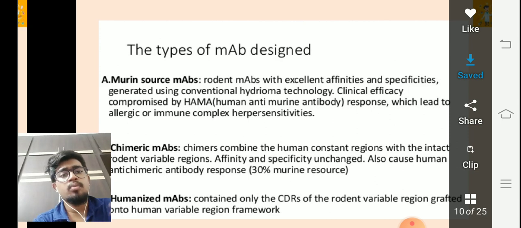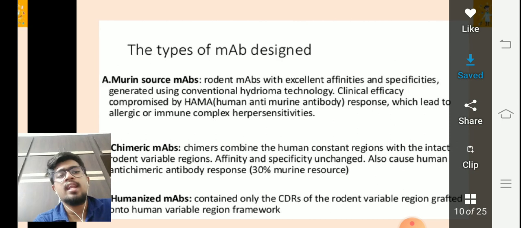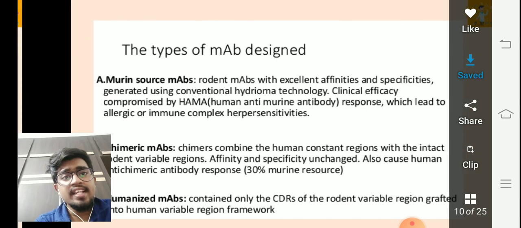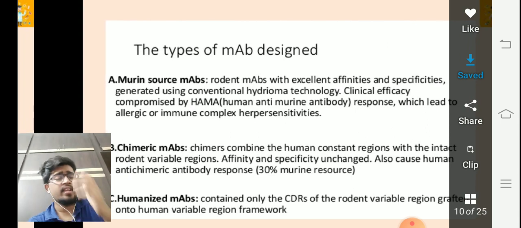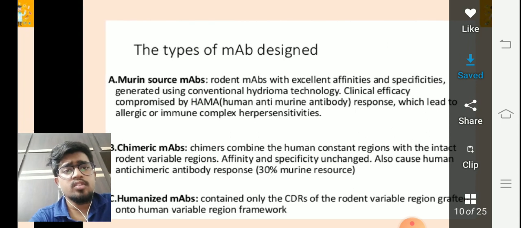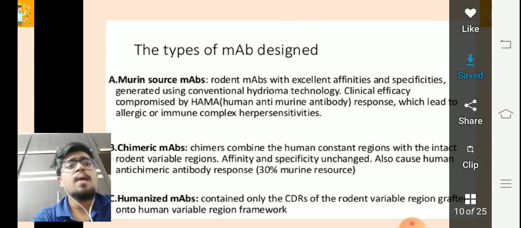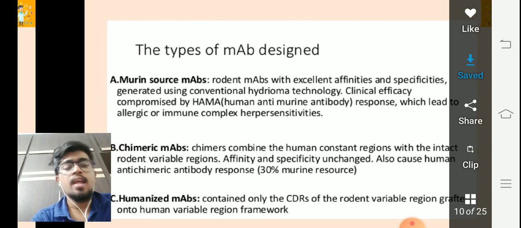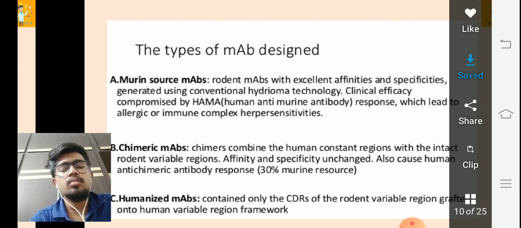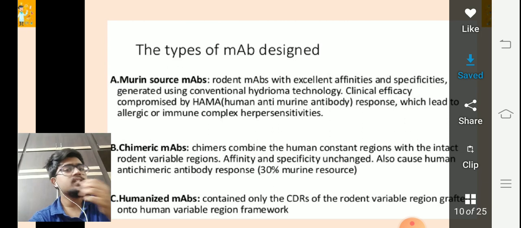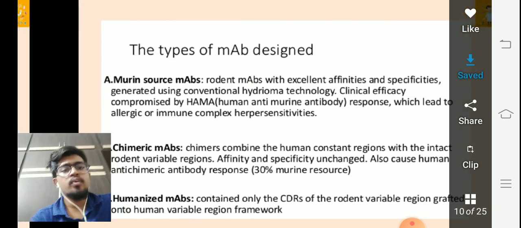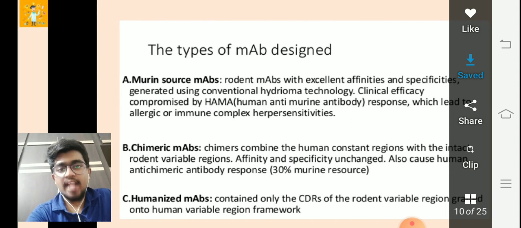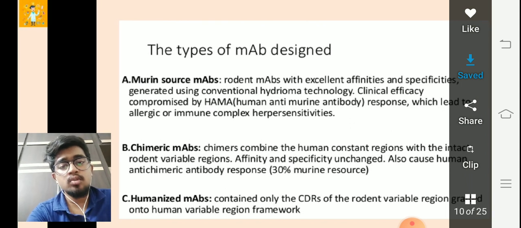Clinical efficacy is compromised by the human anti-murine antibody response, which leads to allergic or immune complex hypersensitivity. So there are various hypersensitivity reactions caused by these murine source monoclonal antibodies, but they are very effective in treating tumor cells. The second one is the chimeric monoclonal antibodies. These chimeras combine human constant regions with intact rodent regions. So it's a modification of murine source monoclonal antibodies.